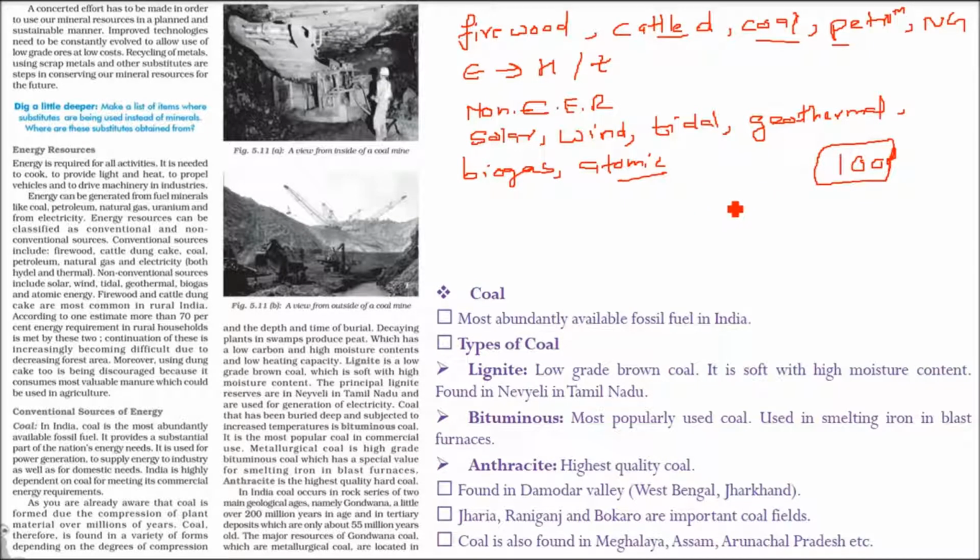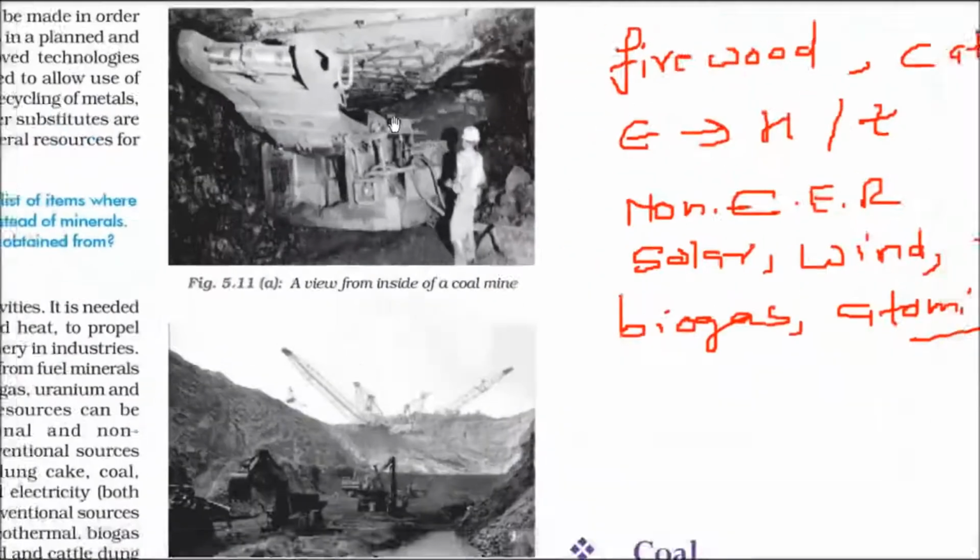So we need to discourage this cow dung cake kind of resource-wasting way of producing energy. It is not good. Also, when you are making it, you are depleting the good thing called manure, that can be used for agriculture. So let us talk about these conventional sources of energy. Let me show you before that.